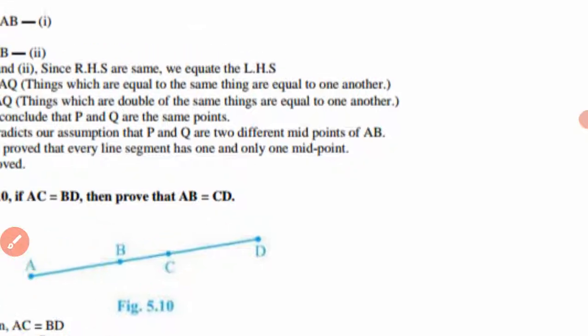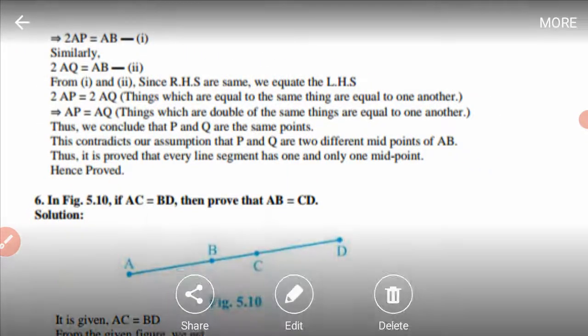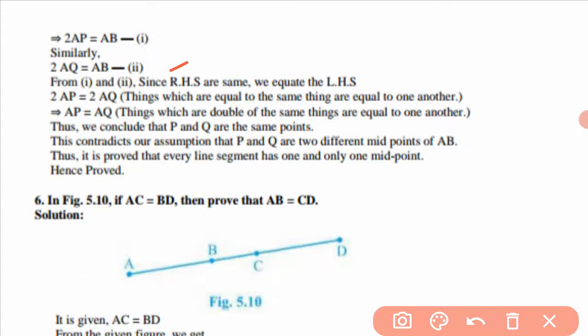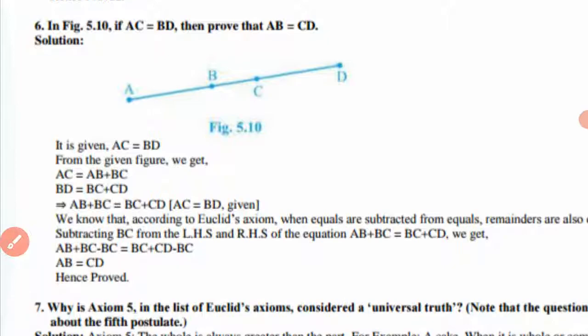So we can say that twice AP equals AB. Similarly, twice AQ equals AB. Now from equations 1 and 2, twice AP equals twice AQ, so AP equals AQ. If AP equals AQ, then P and Q are the same point. This contradicts the assumption that P and Q are two different midpoints of AB. Thus it proves that every line segment has one and only one midpoint.